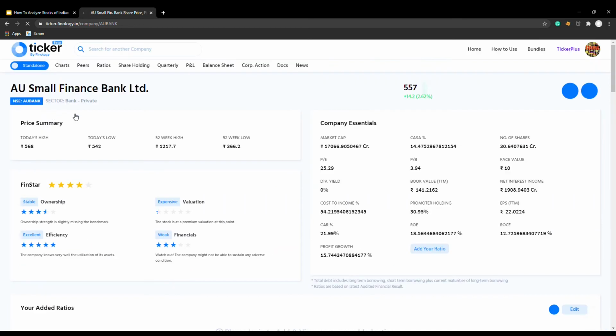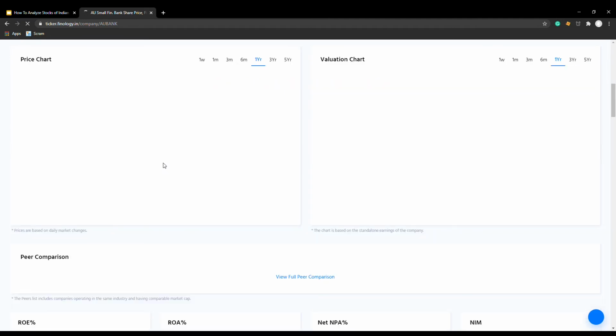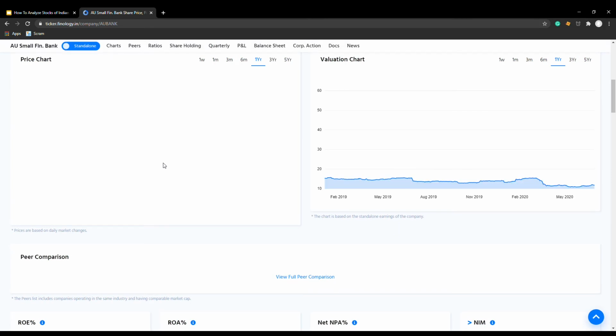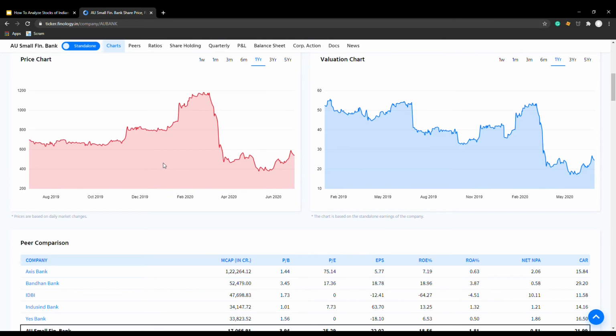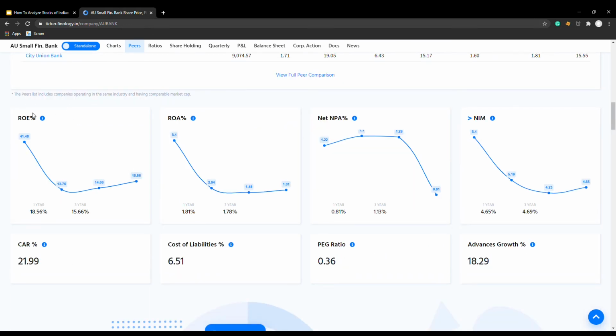Now there are some things you should understand when we are comparing a big bank with a small bank. Some correction factor should be added, because it's not wise to compare a really big bank to a small bank, isn't it? But here we are looking for investment opportunities. Look at it, AU Small Finance Bank. 14 to 18.56. Though its average decreased from 2017 to 2018, I don't know what happened over there, but it's maintaining. Its ROA has increased.